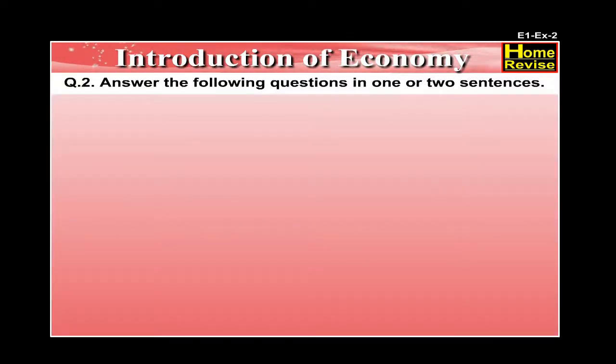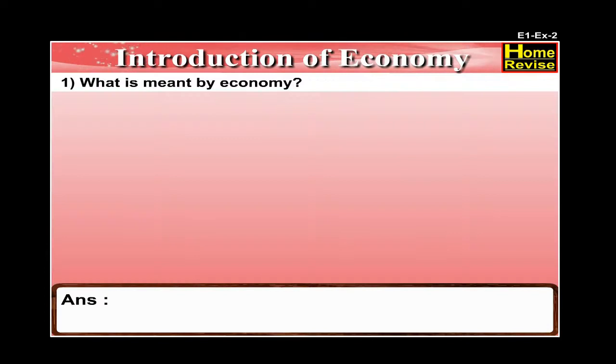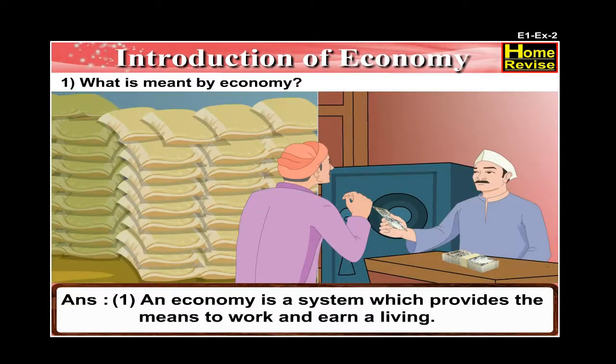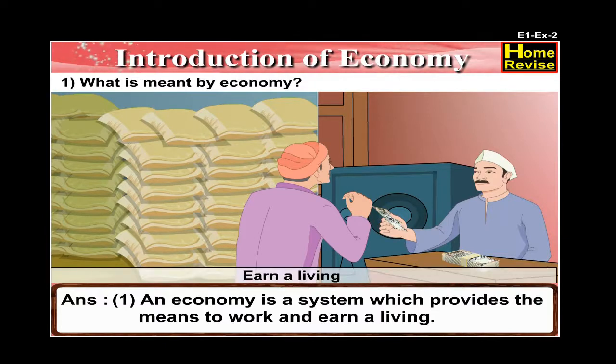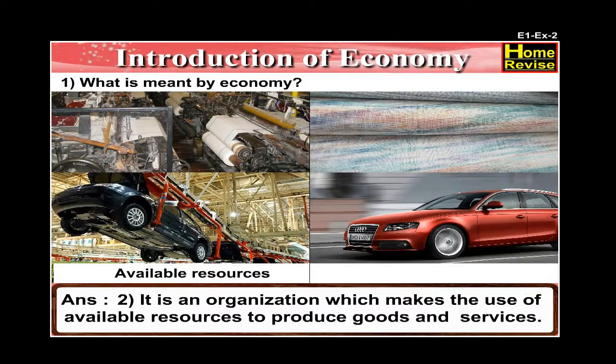Question number 2. Answer the following questions in 1 or 2 sentences. Number 1. What is meant by economy? The answer is an economy is a system which provides the means to work and earn a living. It is an organization which makes the use of available resources to produce goods and services.